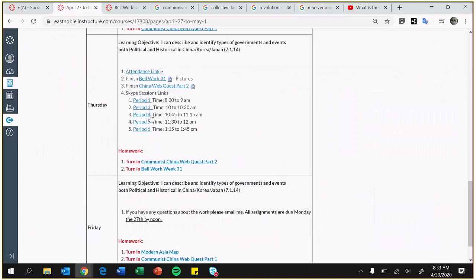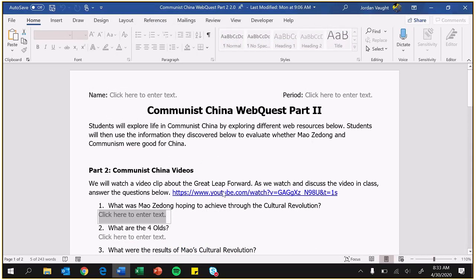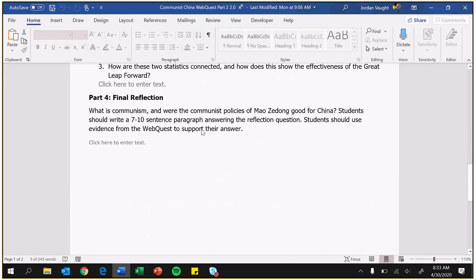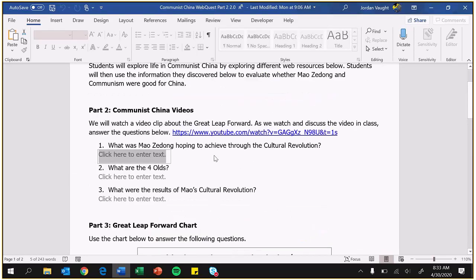Now let's get to the China World Quest Part 2. All right, so this one is going to look like this. There is a video, 3 questions, and then a map or a graph, and then a reflection. So 3 things you need to do here. Nothing bad. Let's go over the video first.